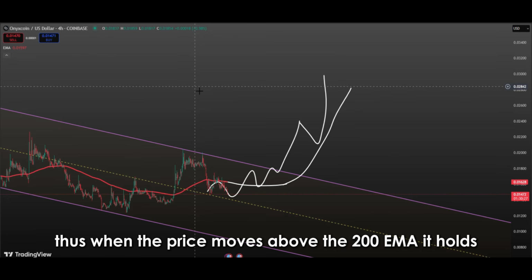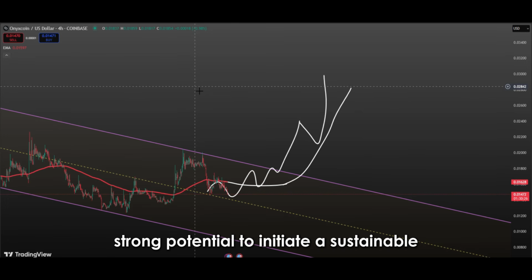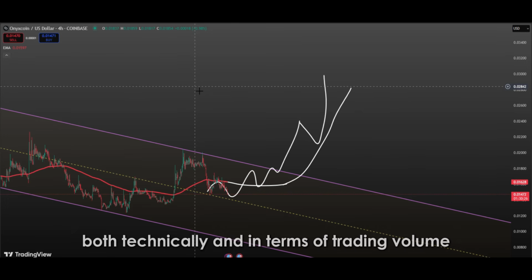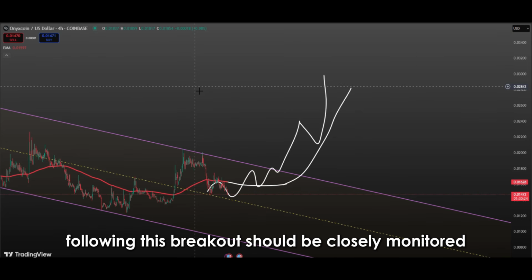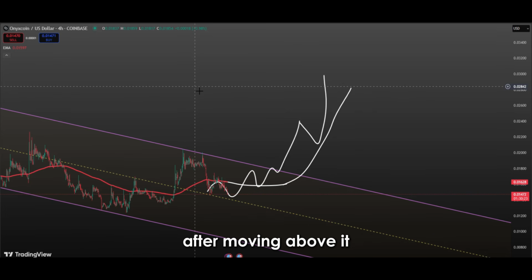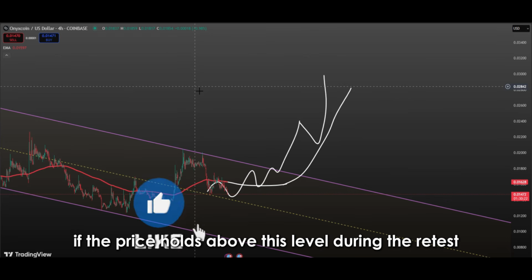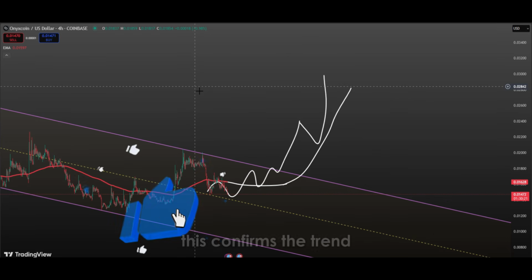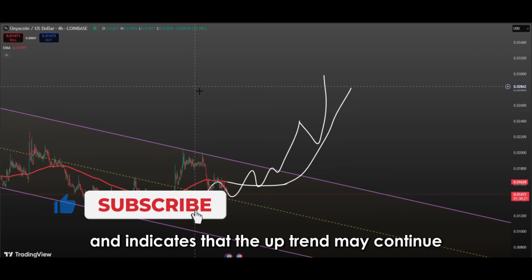Thus, when the price moves above the 200 EMA, it holds strong potential to initiate a sustainable bullish trend, both technically and in terms of trading volume. The price action following this breakout should be closely monitored. It's very common for the price to retest the 200 EMA after moving above it. If the price holds above this level during the retest and buyers step in again, this confirms the trend and indicates that the uptrend may continue.